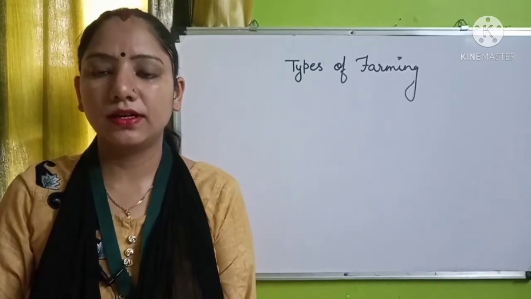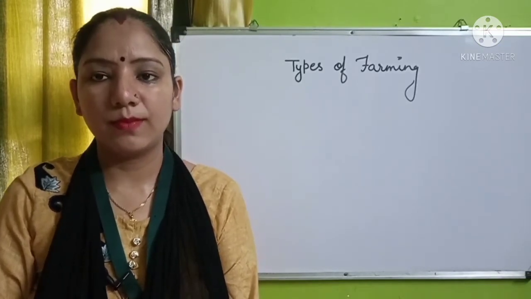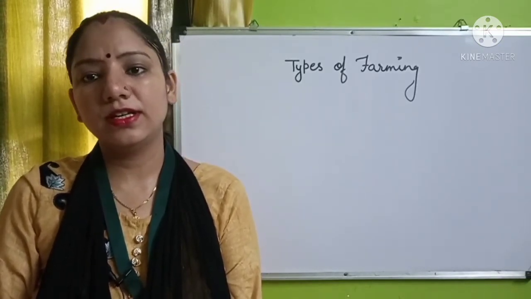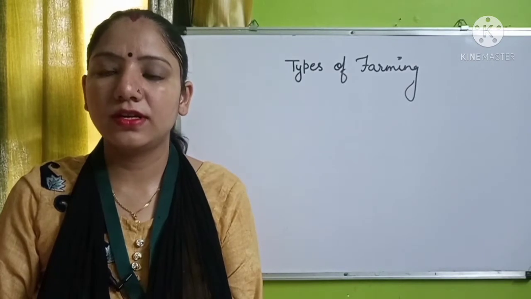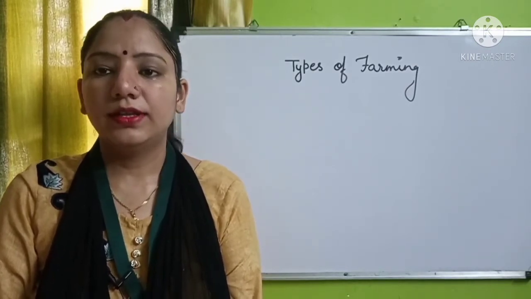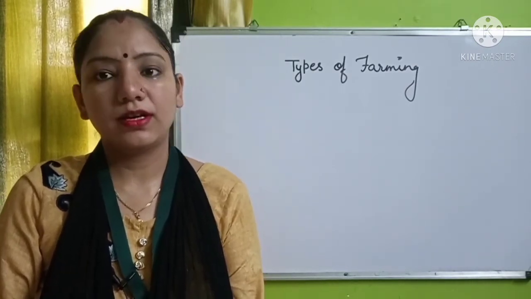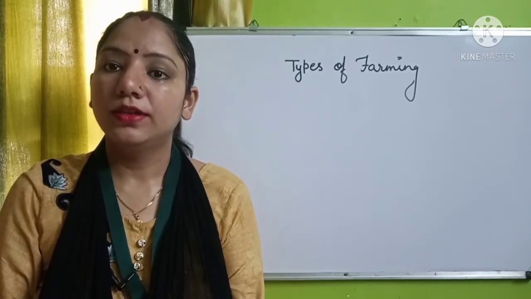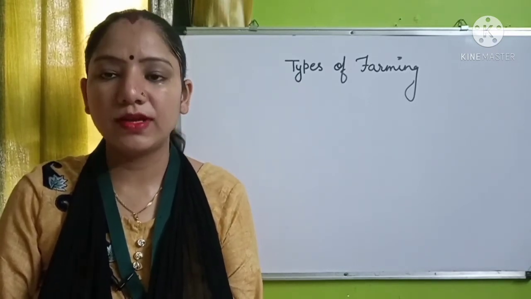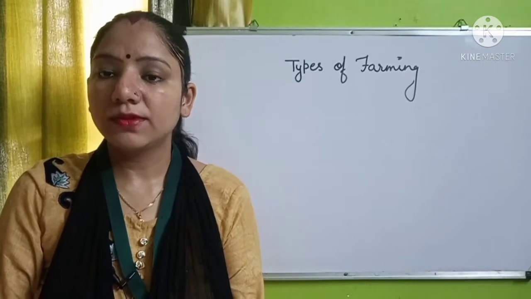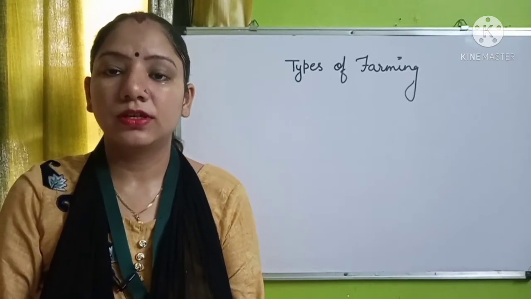Let's see the third topic, that is the types of farming. Students, in the previous classes we have studied subsistence farming and commercial farming, where farming is divided into 2 types on the basis of technology.